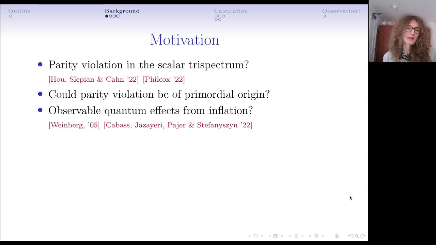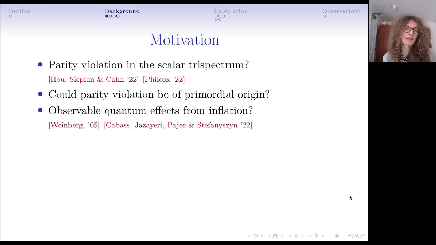First of all, though, I'll say some words about motivation, why we would want to calculate such a thing. One point is that in 2022 there was this interest in possible parity violation in the trispectrum, the 4-point correlation of BOSS galaxies. So it's interesting to ask how you can generate parity violation in the large-scale structure, and one way of doing it is during inflation.